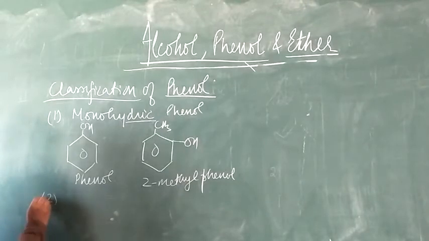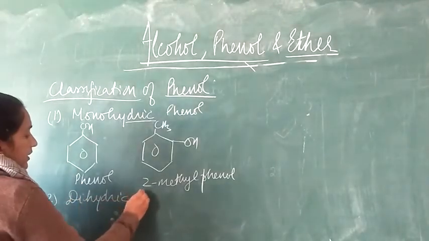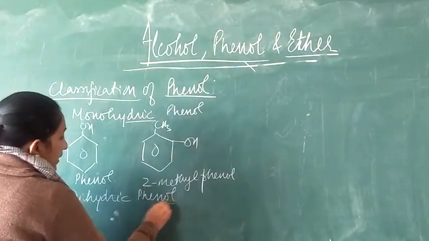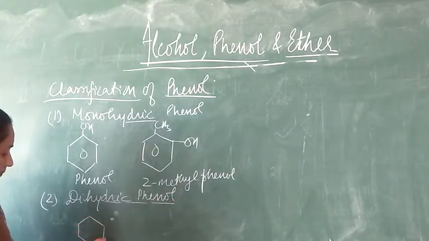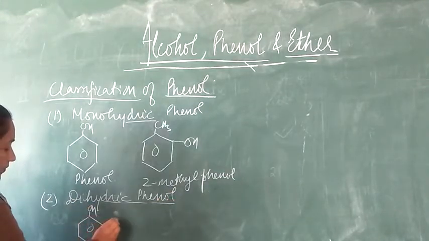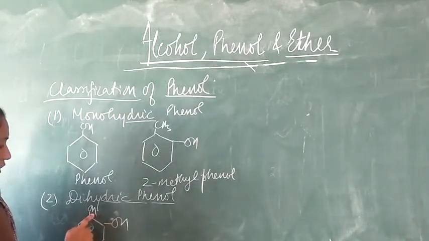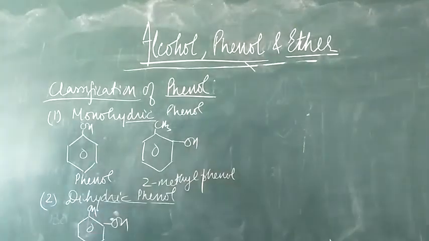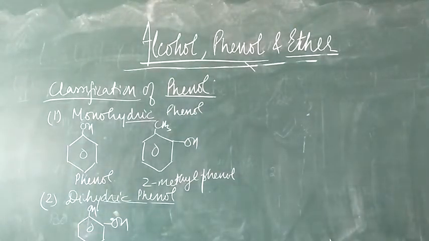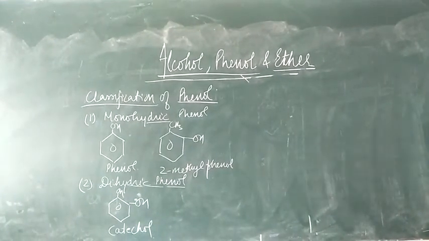Now second, students, is the dihydric phenol, where we will have two OH groups, two hydroxy groups. If the two hydroxy groups are at ortho with respect to each other, it is known as catechol. Right?